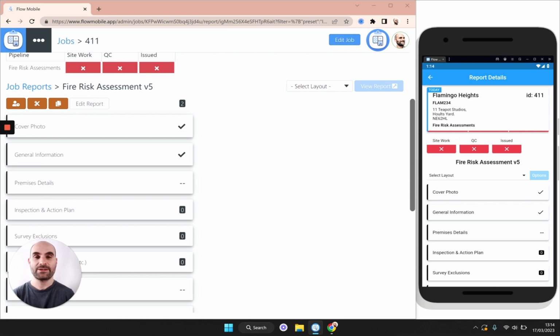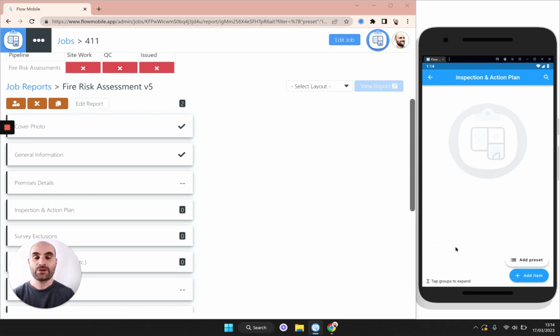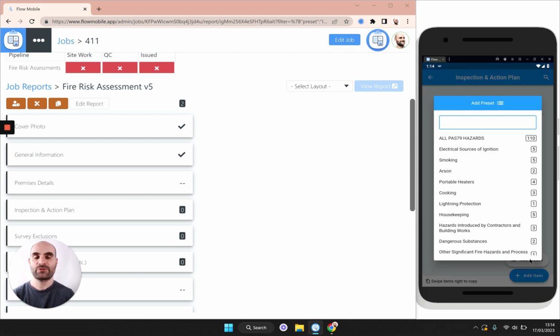Now I'm going to go ahead and start adding some risks in the inspection and action plan section. This is where you're going to carry out most of your work when you're on site. So the fastest way to add the PAS 79 risks is using what's called a preset. If I tap this Add Preset button here, you can see we have a few different options. To add all of the PAS 79 hazards in one go, you can click this top option.